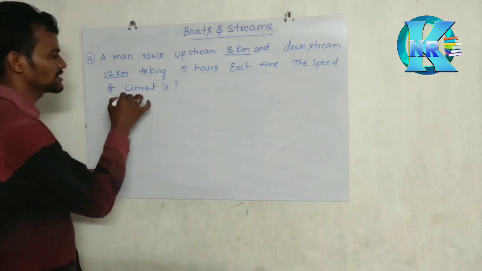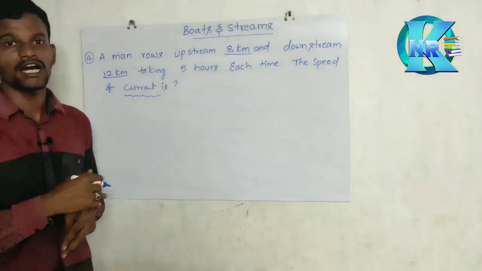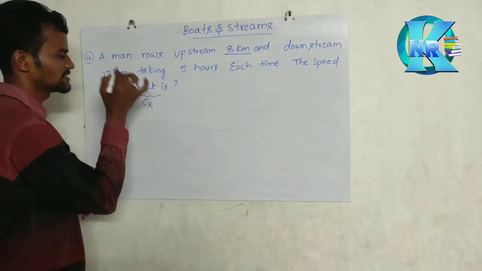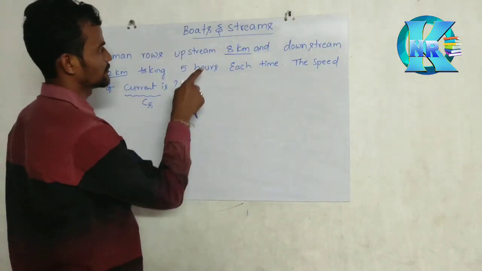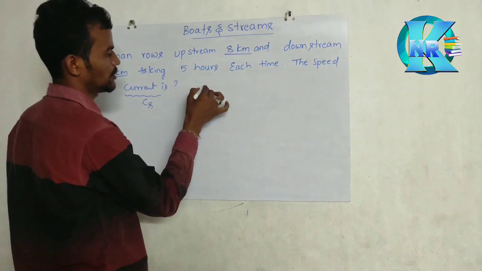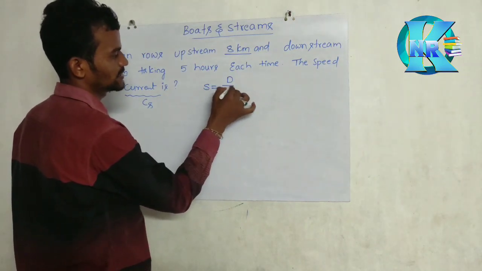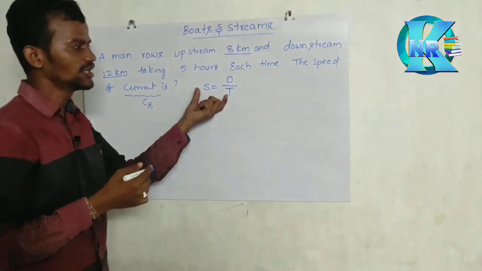Speed of the current, what is the question asking? Speed of the stream. So what are we indicating? Cs. So we should find out Cs. Now they have given a distance. What is the distance? 8 kilometers. Now speed is equal to distance by time.